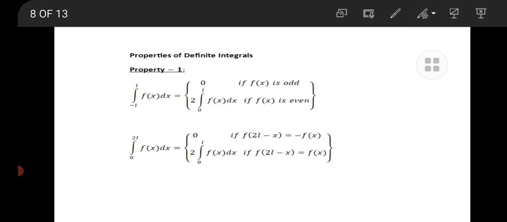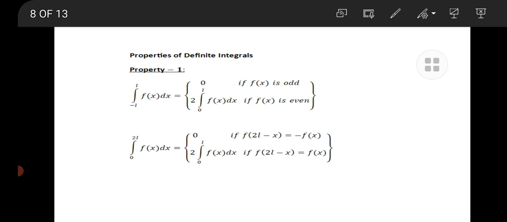For the property of the definite integral, integral minus L to L f of x dx is equal to 0 if the function is odd, and in the same interval minus L to L, f of x dx is equal to 2 times the integral 0 to L f of x dx if f of x is even.